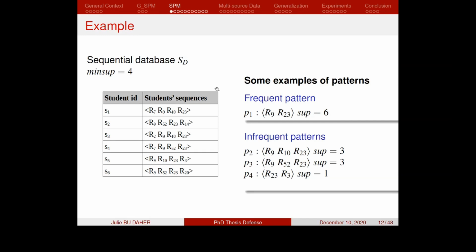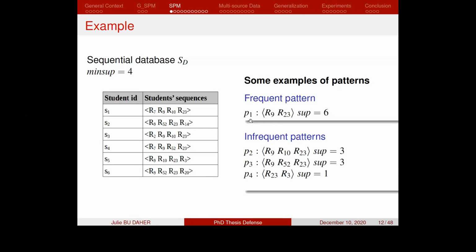Let's consider an example of a sequential database SD, which represents sequences of educational resources consulted by the students on their virtual learning environment. Considering that the minimum support is 4, an example of a frequent pattern that could be obtained from this sequential database is R9, R23, which occurs 6 times in this sequential database.